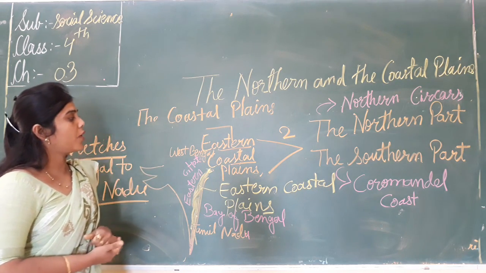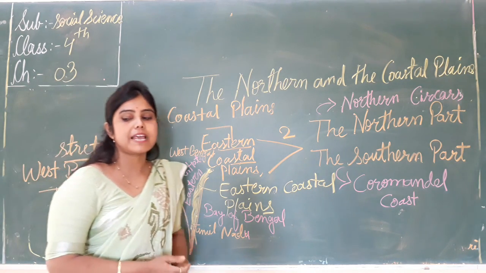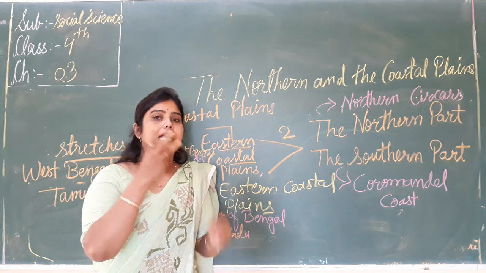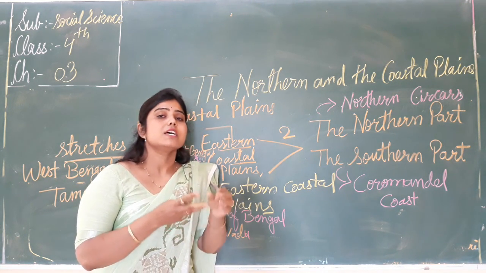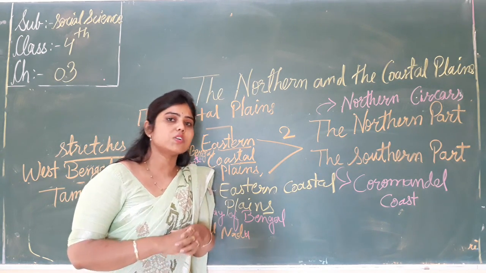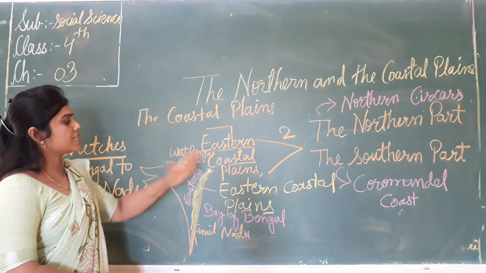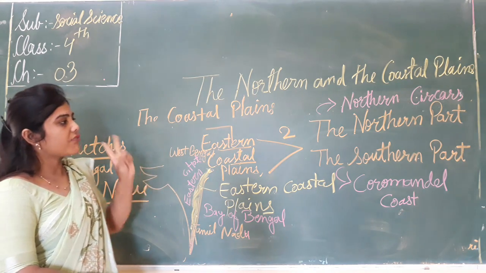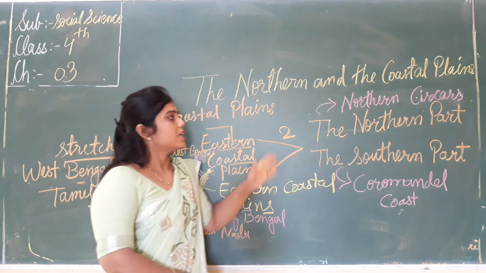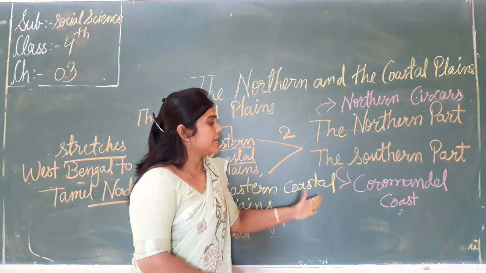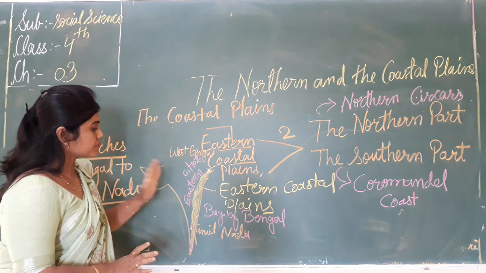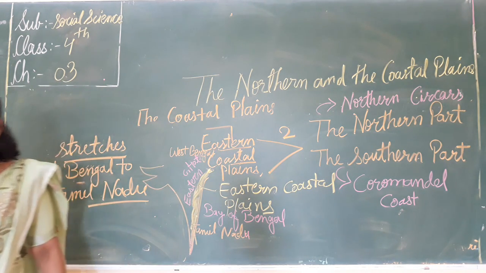The Western Coastal Plains are further divided into three parts, the Gujarat coast, the Konkan coast and the Malabar coast. And the Eastern Coastal Plains are divided into two parts, the Northern Circles and the Coromandel coast. Clear?